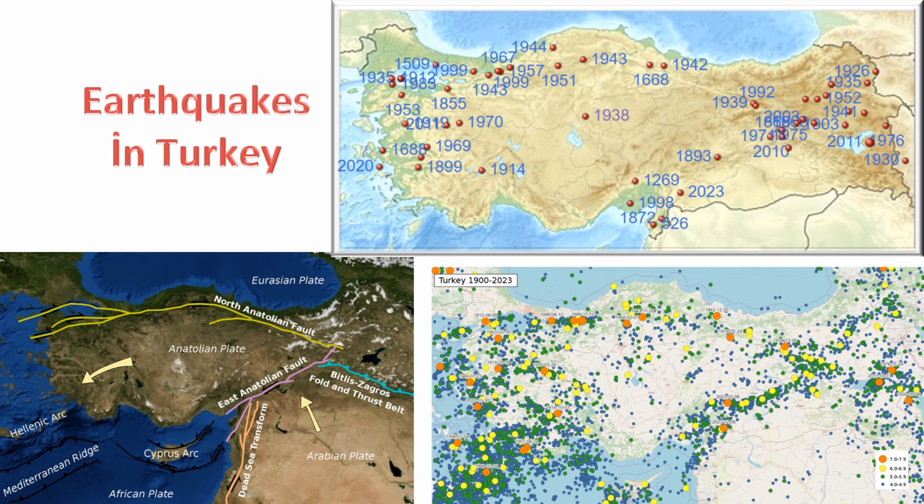It's important to note that while earthquakes contribute to the formation of certain landforms, other geological processes, such as erosion, weathering, and sedimentation, also play essential roles in shaping the landscape over geological time scales. The combination of these processes results in the diverse and dynamic landforms observed in Turkey.